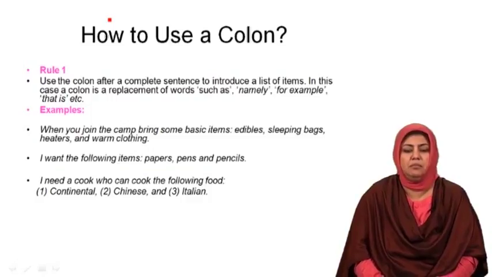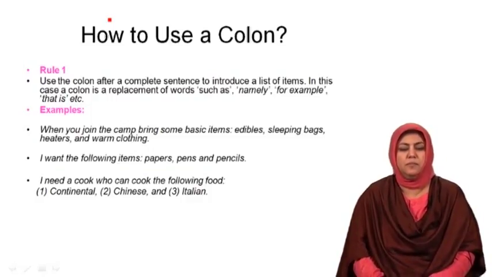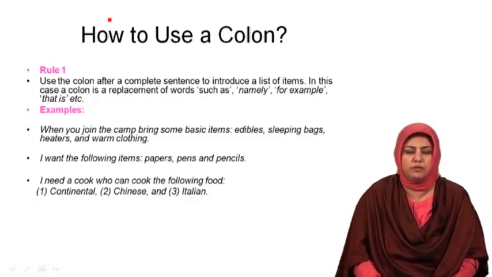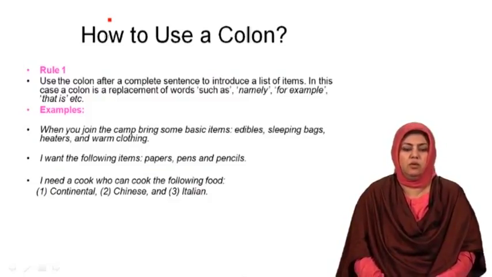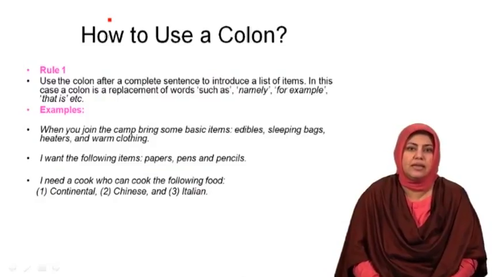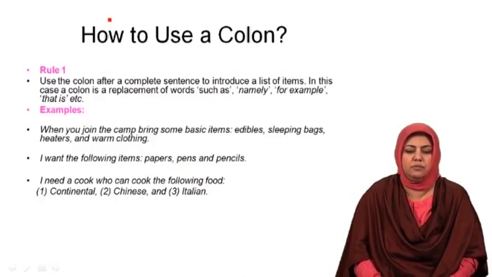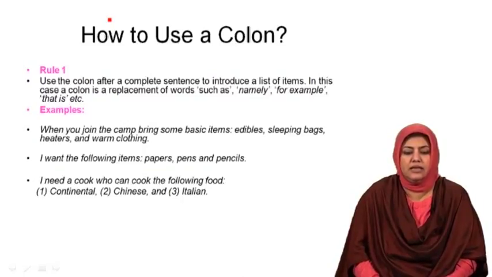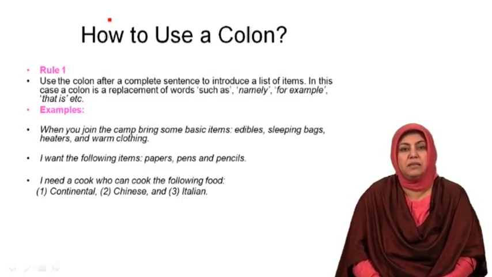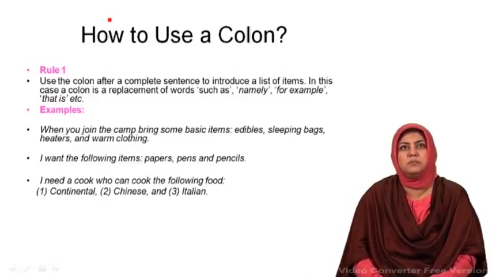Those are pen, paper and pencil, of course. The other possibility of writing this can be, I want the following items, colon, and then moving on to the next line of the paper and giving the items papers, pens and pencils